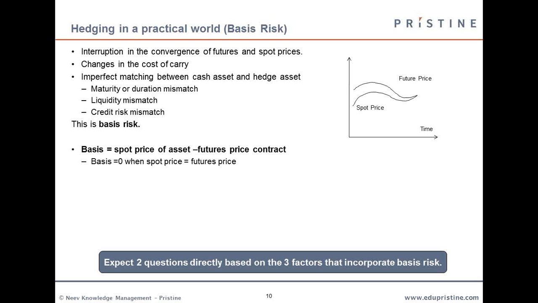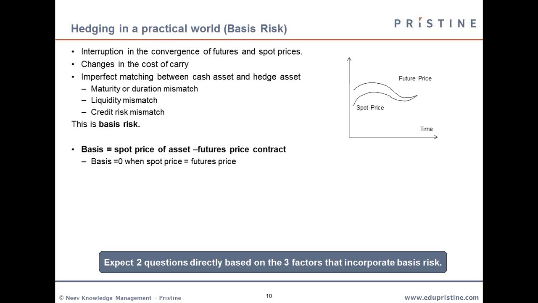Another case is when the cost of carry changes. That is the cost of carrying a commodity at your warehouse or whatever storage facility you have. Based on the price of the commodity and the prevailing interest rates, the cost of carry changes. This again brings about a fluctuation in the basis.